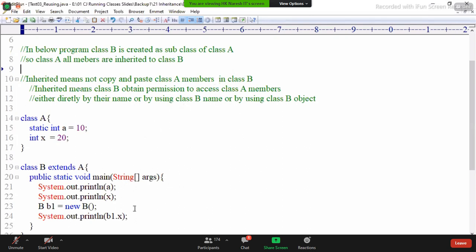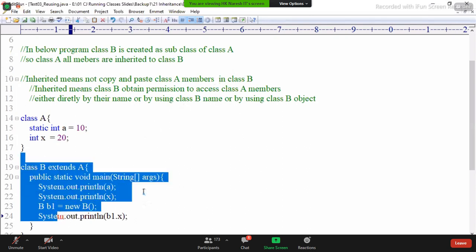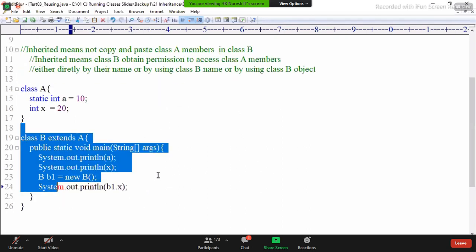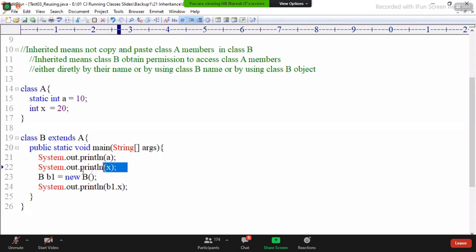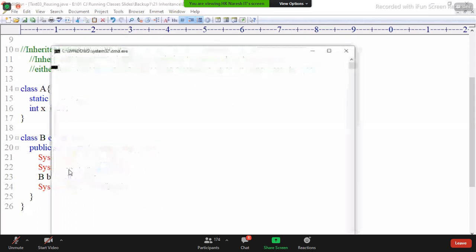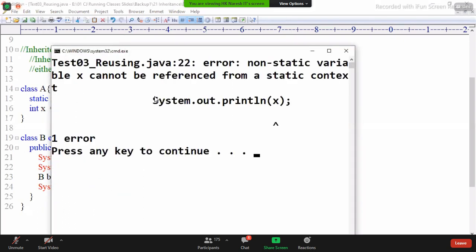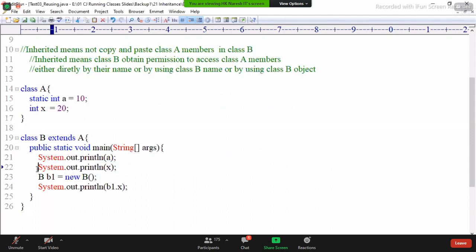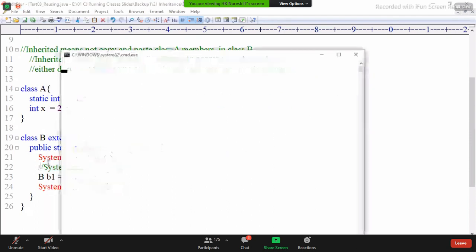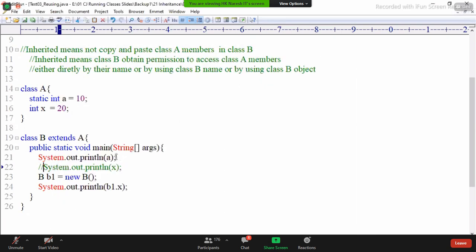Tell me, is there any compile time error? In this program, is there any compile time error? Yes. In class X, the SOP of X is the compile time error. Non-static variable X cannot be referenced from a static context. After commenting that, there is no compile time error further. A static variable we can access directly; for a non-static variable we must create a P class object.